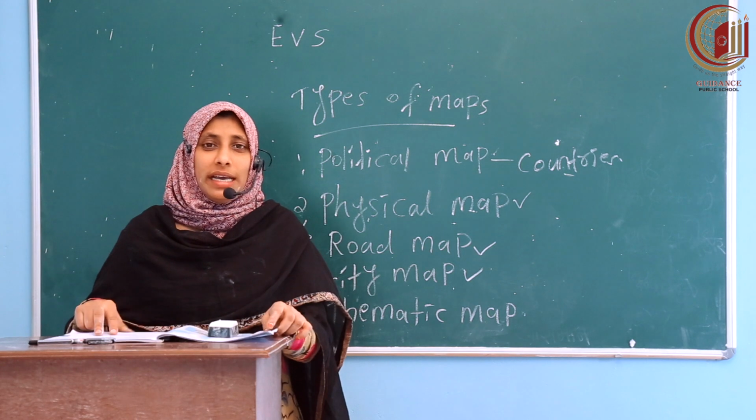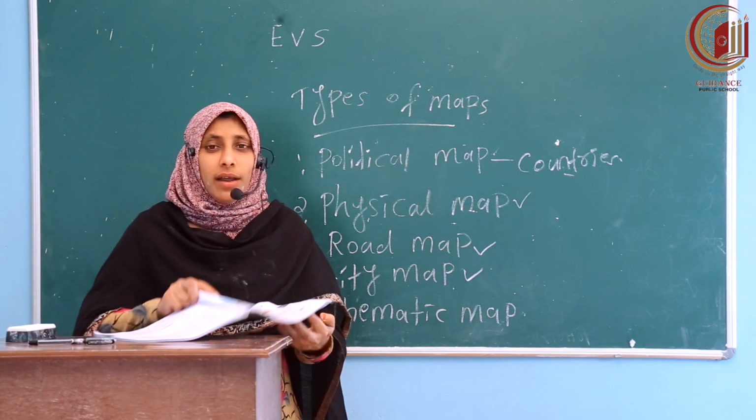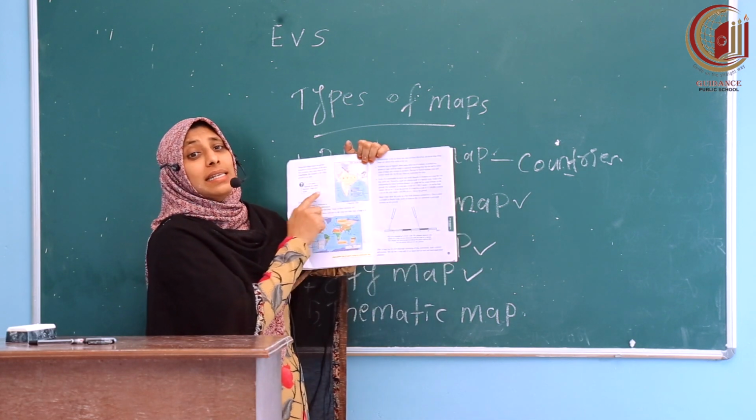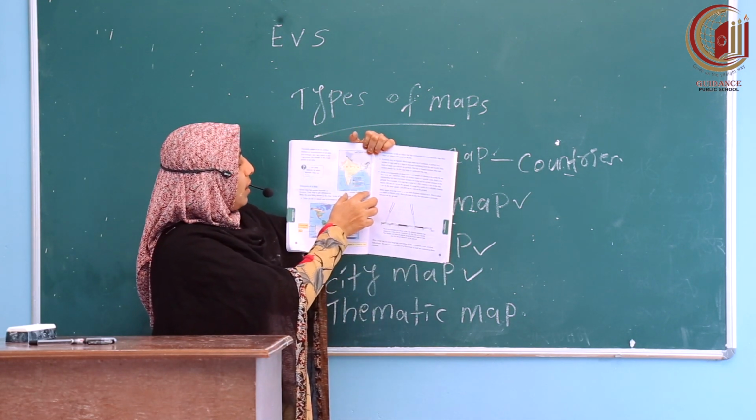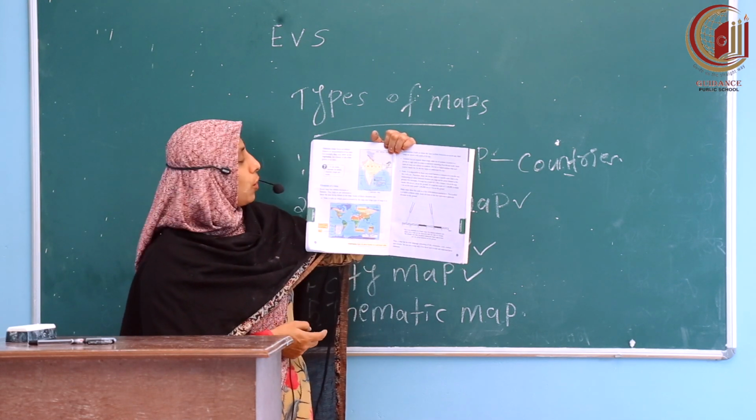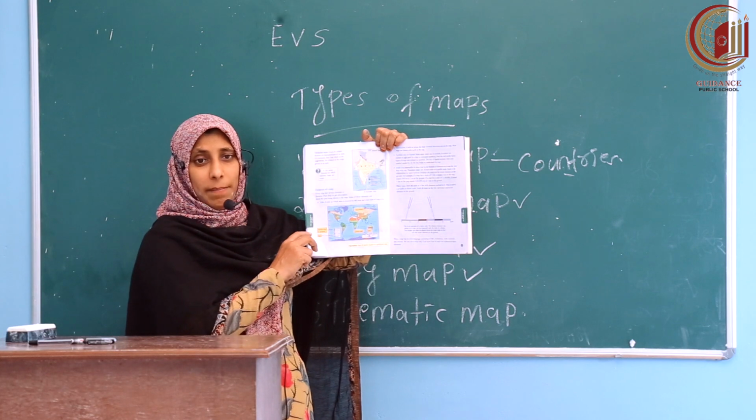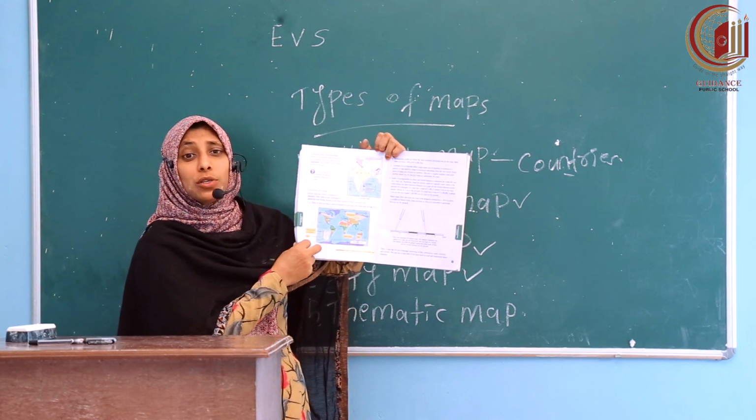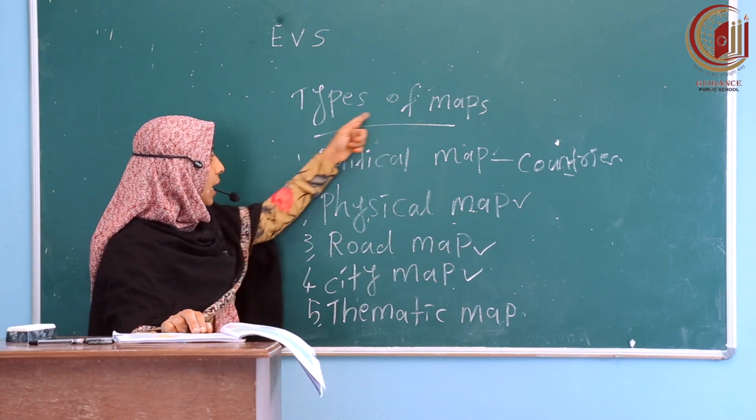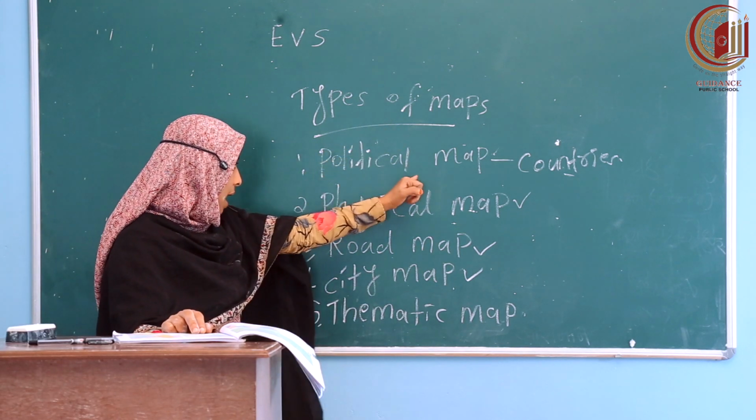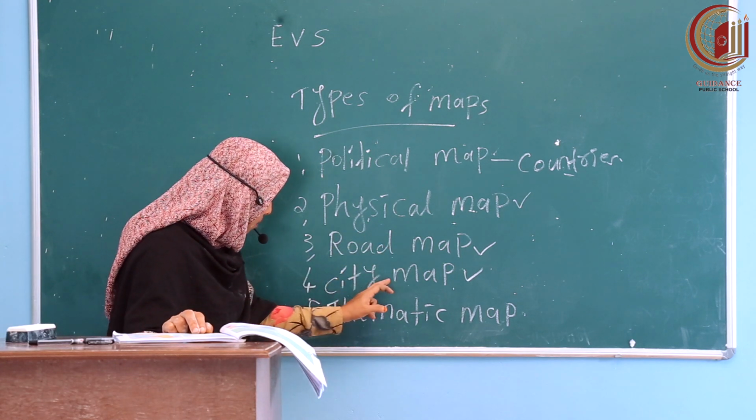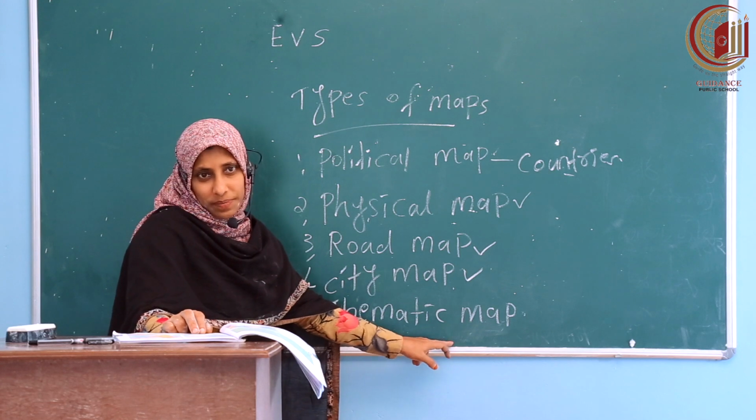And the last one is thematic map. Look here, this thematic map focuses on certain features or characteristics of an area. For example, what does it show? Vegetation, climate or crops grown in an area. So, what maps did we study today? Types of maps: political map, physical map, road map, city map, thematic map.